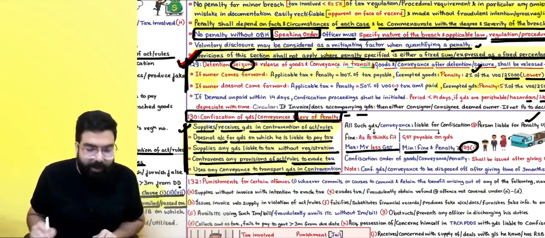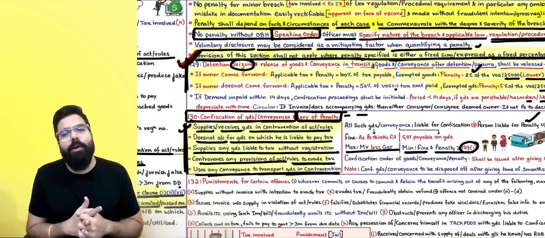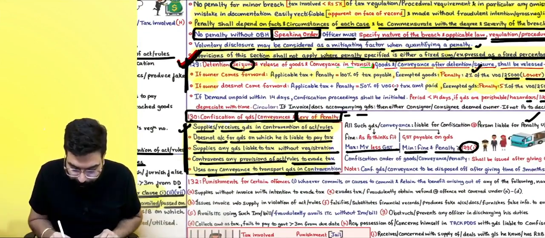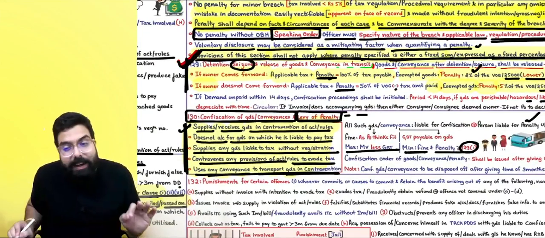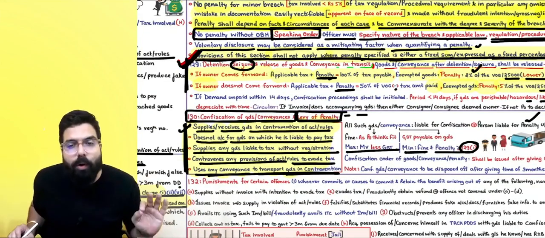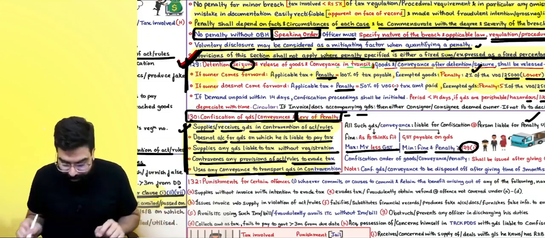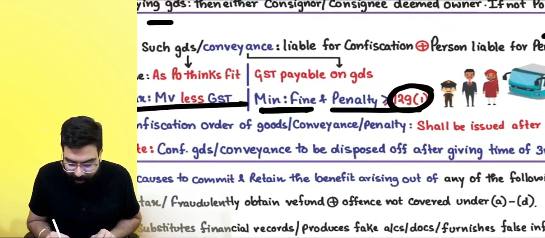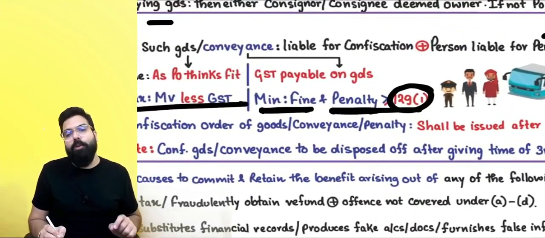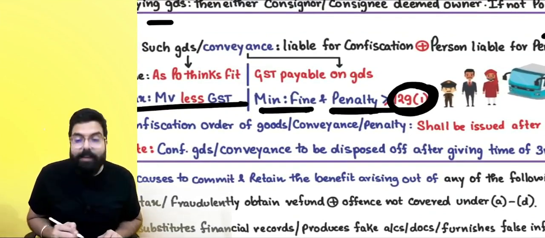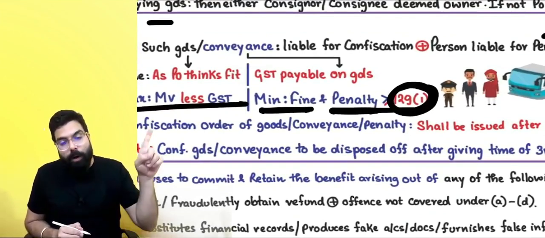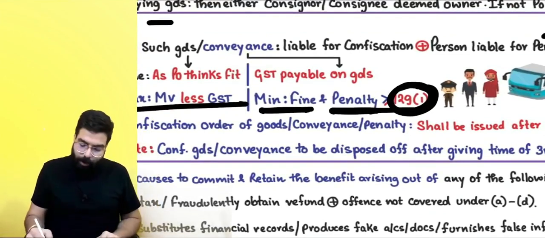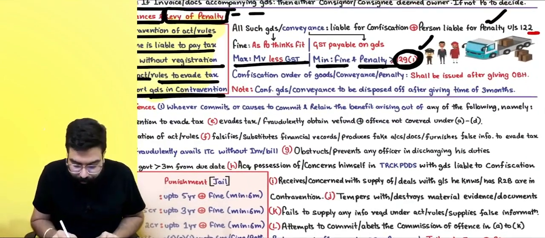Whatever I taught you in section 129, whether the owner comes forward or not, the minimum fine is basically for the goods and the conveyance, and the penalty imposed on the person should be more than the section 129 penalty. Always remember this. Okay, sir.